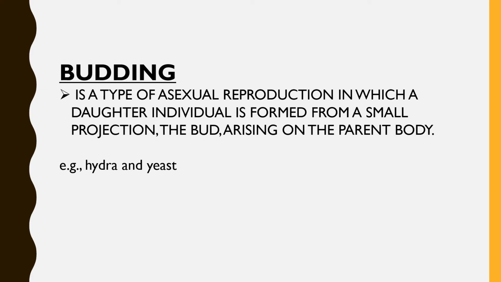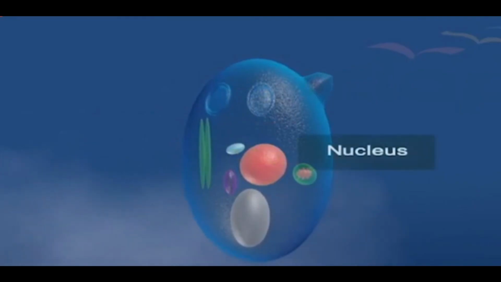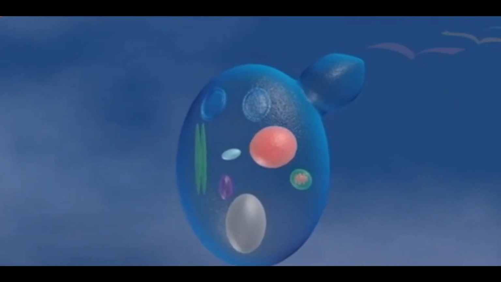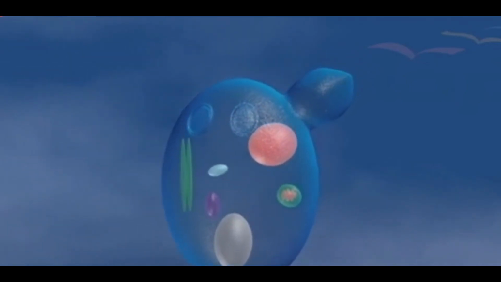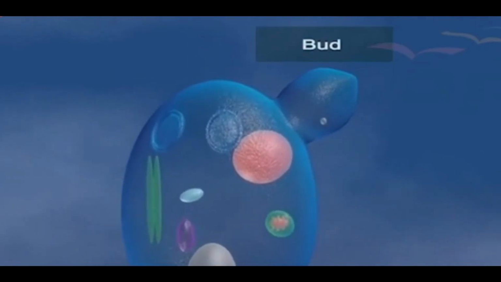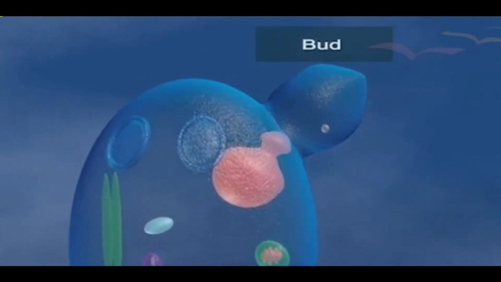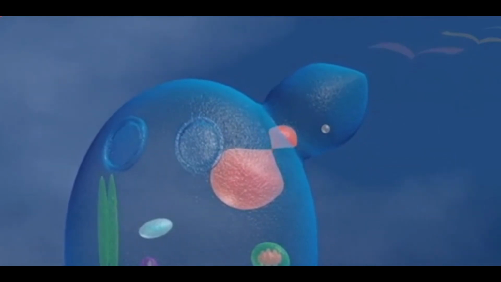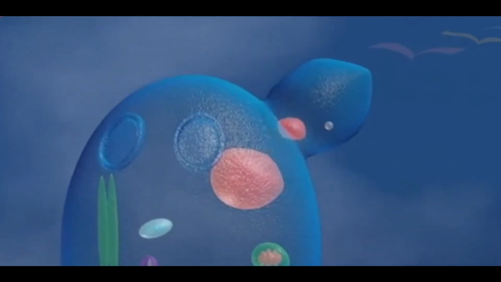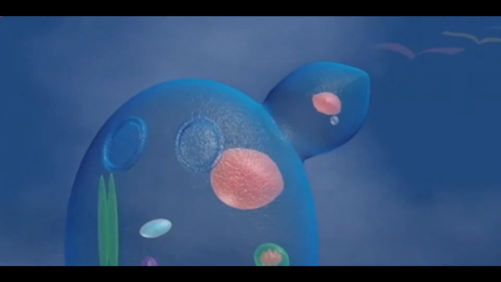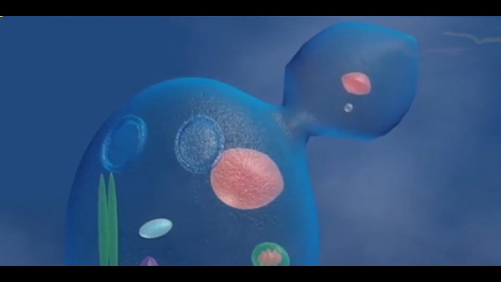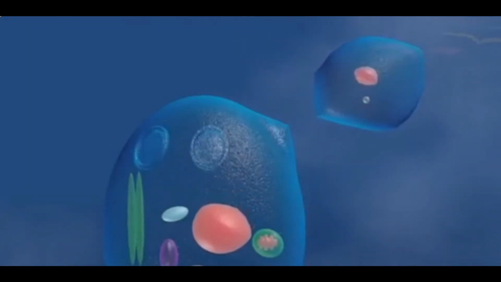So let us take an example of yeast. In yeast, buds arise as small cytoplasmic outgrowth from the parent cell once it is matured. This is followed by the division of the nucleus. The nucleus of the parent cell divides into two, and one of the daughter nuclei migrates into the bud. The bud then enlarges and detaches from the parent cell by forming a constriction at the base. The daughter cell then detaches and matures into a new yeast cell.